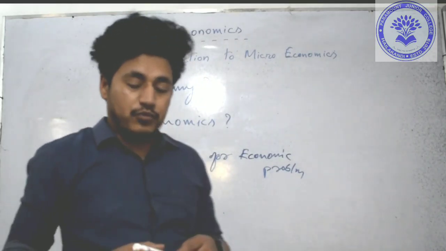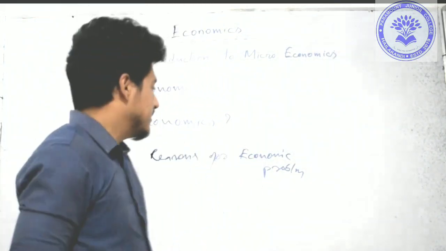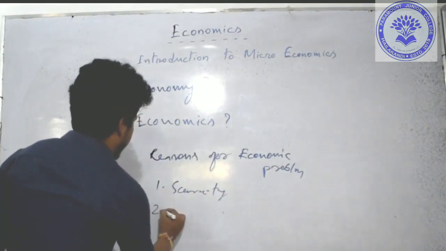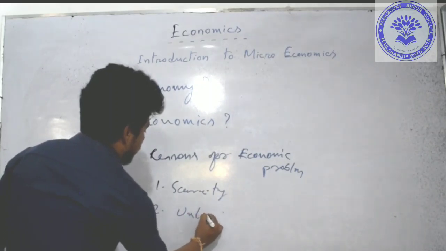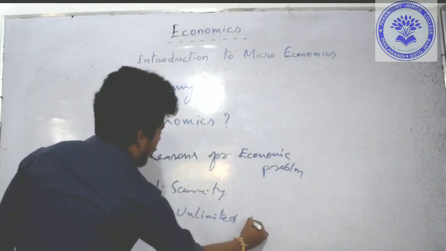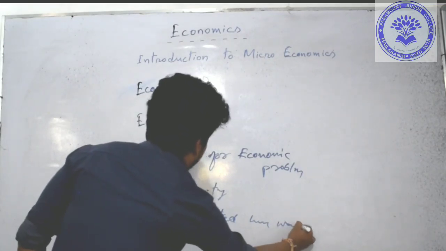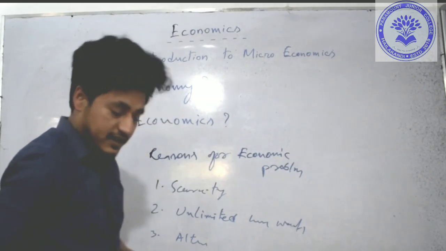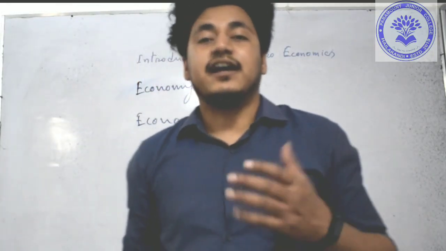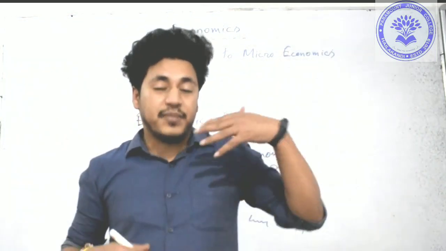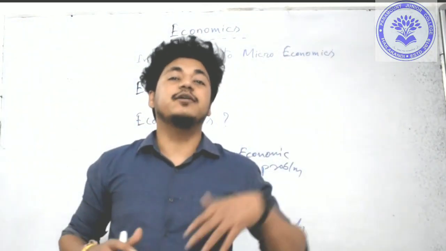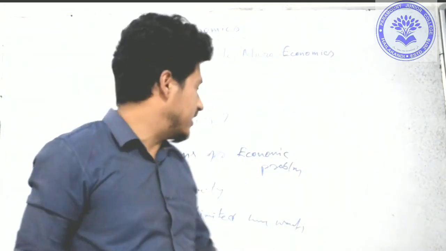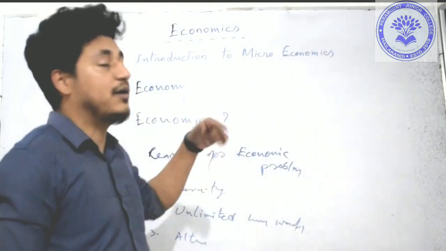The reasons for economic problem arise because of three things. The first one is scarcity, that we have earlier discussed as well. Second one is unlimited human wants. And the third is alternative uses. First one is scarcity. What is scarcity? When the supply of a commodity is less than the demand for that commodity. Supply is less, that is shortage of supply, we call it scarcity. Because of this, economic problem arises.